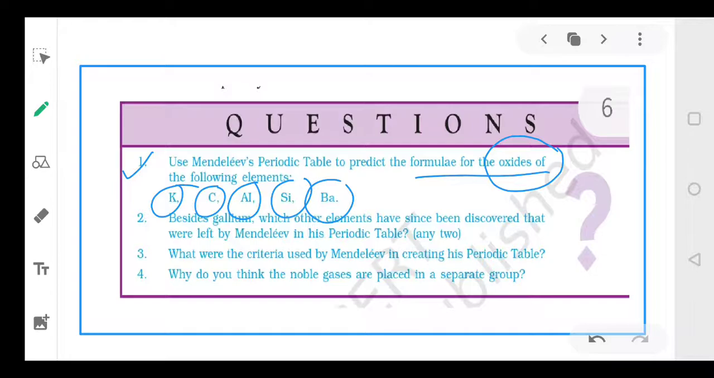Then, other than gallium, which two elements were discovered? Yes, very good. Scandium and germanium. What was the criteria used by Mendeleev in creating the periodic table? There were two criteria. One was increasing atomic mass and second was similar physical and chemical properties. Then why do you think the noble gases were placed in a separate group? Because they were discovered late. And why were they discovered late? Because they are inert gases and they are present in the atmosphere in a very small amount.